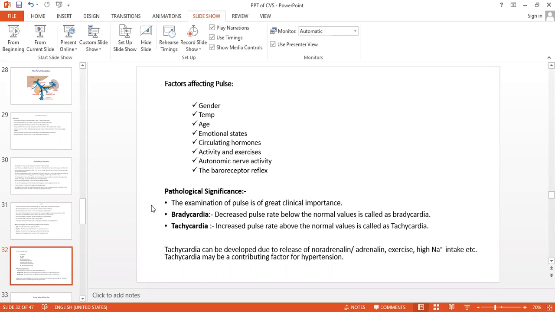Now, pathological significance, same as that of bradycardia and tachycardia. Bradycardia is a decreased pulse rate. Tachycardia, that is the increased pulse rate. Okay.